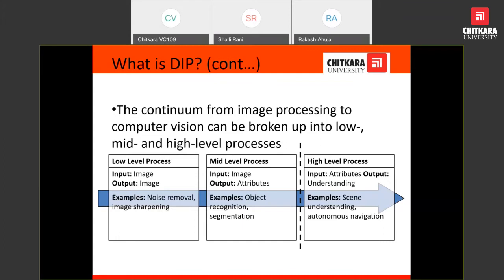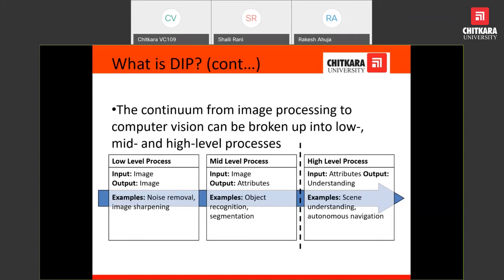Next, we were discussing the middle level and then the high level. In high level processing, the input is the attributes of the image. Attributes of the image means these are the objects. Suppose an image consists of mountains, rivers, and birds, and we have identified these.